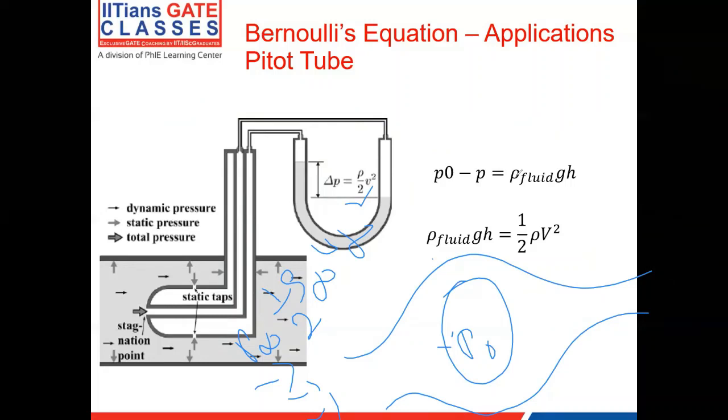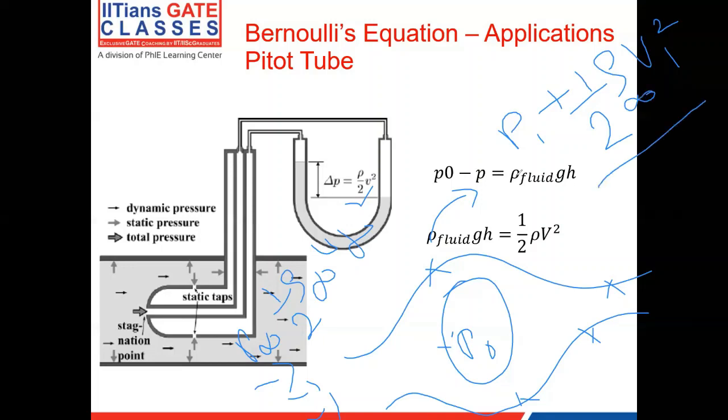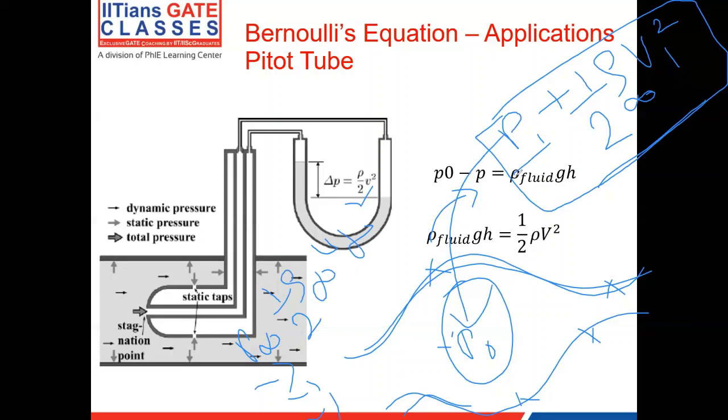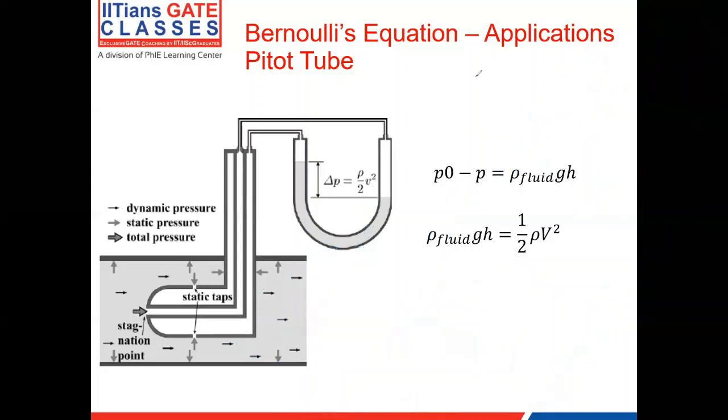But as you know, pressure and velocity keep changing from point to point in the flow field. If I take this point, the pressure might be P1, so the static pressure becomes P1, which is different from P infinity, and the dynamic pressure is half rho infinity V1 square, because we are assuming density constant. So the dynamic pressure and the static pressure change throughout the flow field, but the sum of both is always equal to the stagnation pressure. So these are some things to keep in mind before we attack the problems. Now let's move on and see some previous year GATE problems and try to solve them.